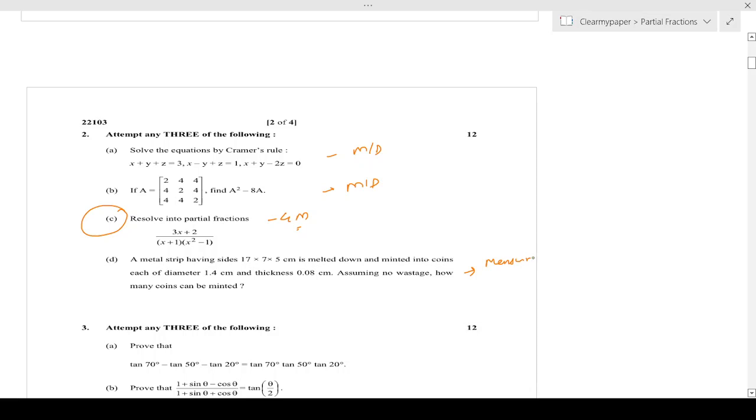So let's say even if you skip this chapter for the time being, and you want to address partials, you have to attempt 3. So at least 2 questions will be on matrices and determinants. Even if you want to take a risk on partial fractions, and whether you've prepared mensuration or not, we'll see when we look at it holistically. But let's assume that you've prepared mensuration, because mensuration has more weightage than partial fractions, as we saw. So assume you've prepared mensuration to take advantage of the weightage, then you can comfortably skip over here. But in the other chapters that this is paired with in the overall question 2 section, matrices and determinants have a bigger component.